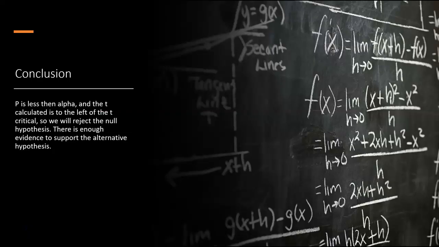In conclusion, p is less than alpha, and the t calculated is to the left of the t-critical. So we will reject the null hypothesis. There is enough evidence to support the alternative hypothesis.